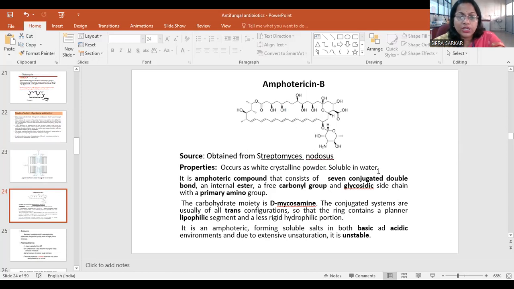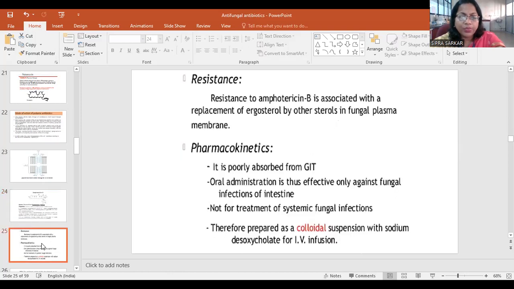The carbohydrate moiety is D-mycosamine. Conjugated systems are usually of trans configuration. It is amphoteric, forming soluble salts in both basic and acidic environments. Due to extensive unsaturation, it is unstable. Resistance: some fungi develop resistance to this drug. Resistance to amphotericin B is associated with the replacement of ergosterol by other steroids in the fungal plasma membrane.